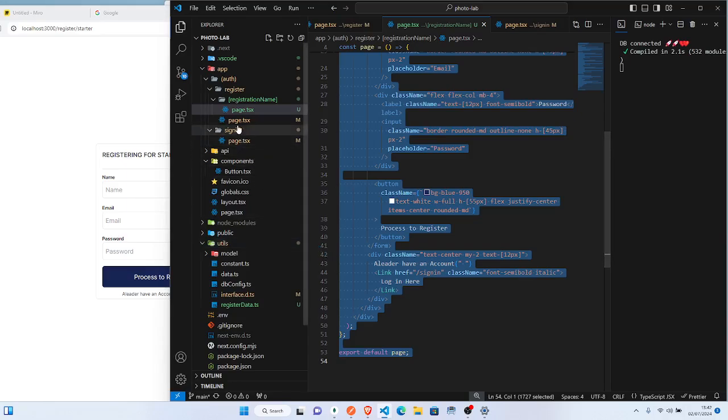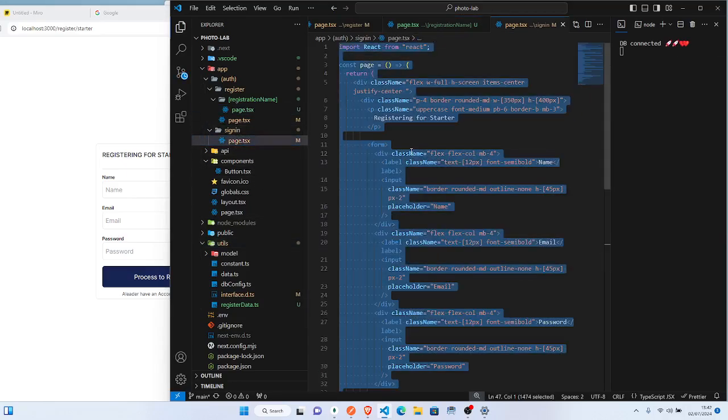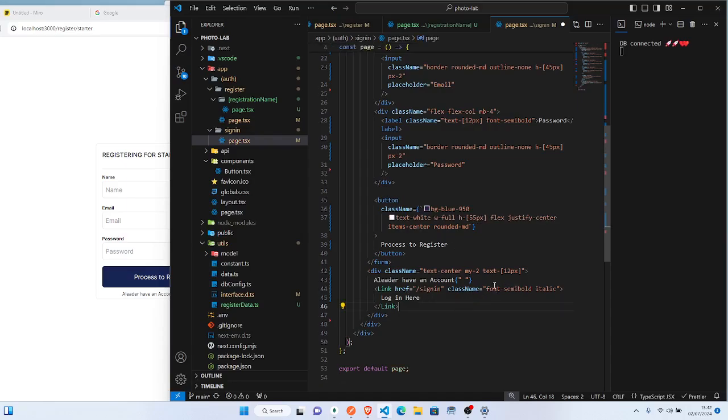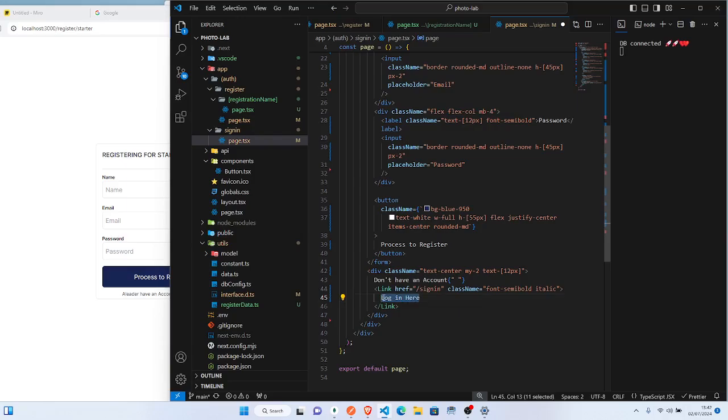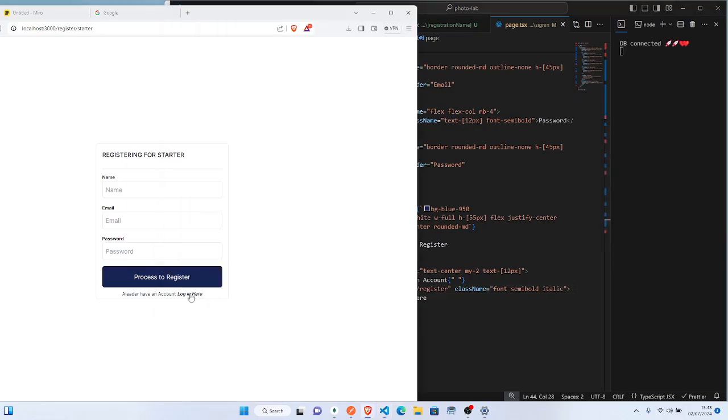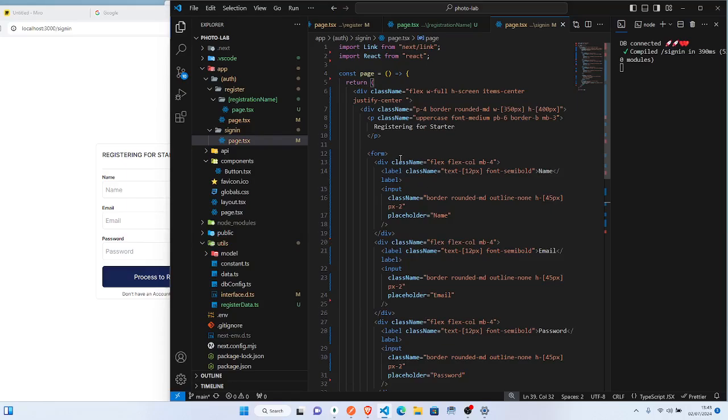So now make I copy here, come here, Control A, Control V. So this one will be don't have an account. So we'll say register here. So register here, here will take us to register. Good. So here go take us to sign in. If I click, we'll see the same thing. So we'll come out some things here. So this thing will be signing in, right? Yeah.